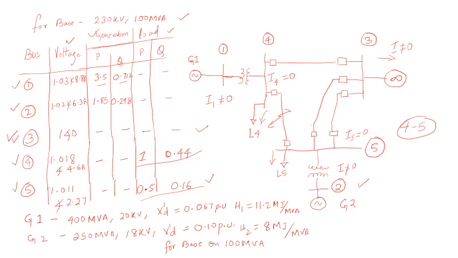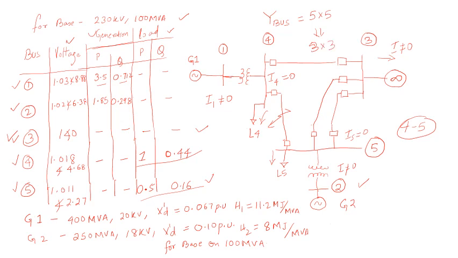In the pre-fault condition, we will be framing out the Y bus matrix. Your Y bus matrix will be a 5 cross 5 matrix, which contains all the 5 buses. Then because of the short circuit, it gets reduced to a 3 cross 3 matrix during the faulty part.